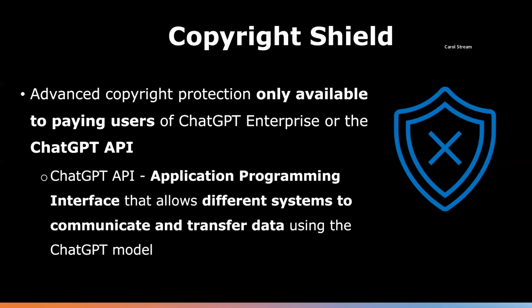A greater form of copyright protection known as Copyright Shield is available from OpenAI, but only for paying users of ChatGPT Enterprise or the ChatGPT API, which is an application programming interface that allows different systems to communicate and transfer data using the ChatGPT model.